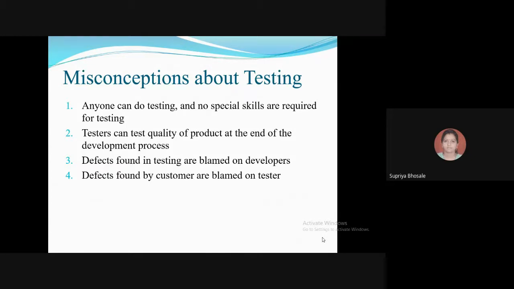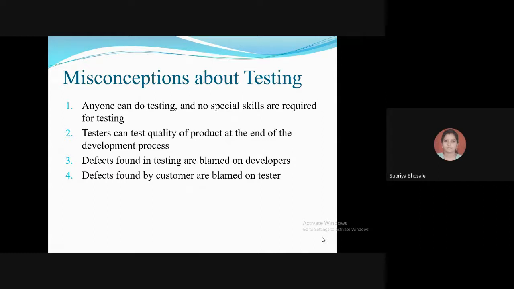So many people involved in testing do not have any experience in testing or in the domain in which testing is done. So these kinds of people do not have good knowledge about testing, and they are put on such duties.